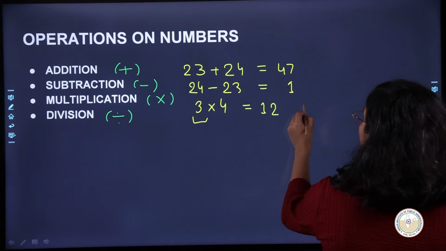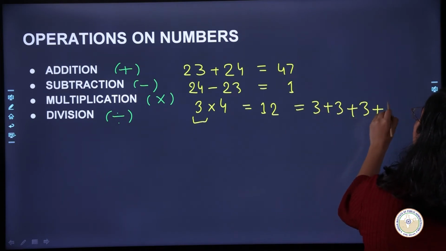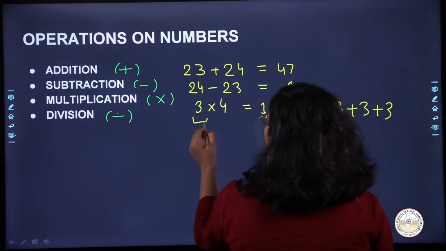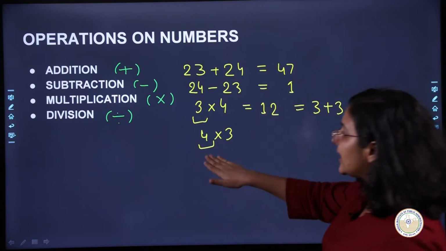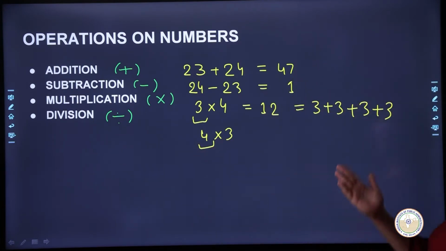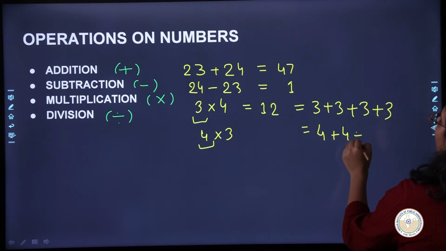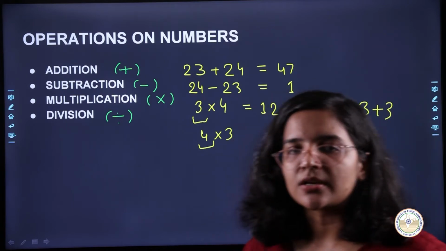So this is nothing but 3 plus 3 plus 3 plus 3. Or there is another way you could think of it, because 3 times 4 is also 4 times 3. That means you are adding this number 4, 3 times. So this is also equal to 4 plus 4 plus 4. So multiplication is repeated addition.